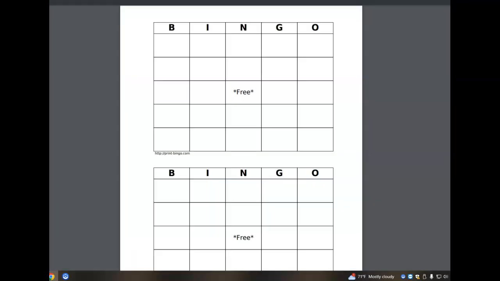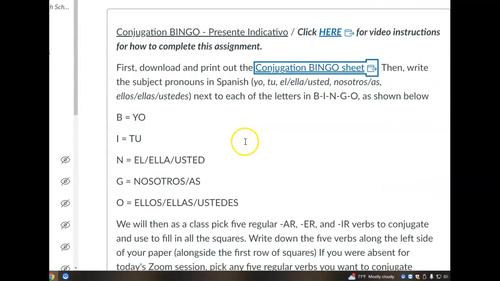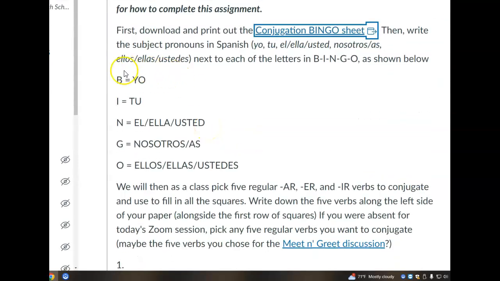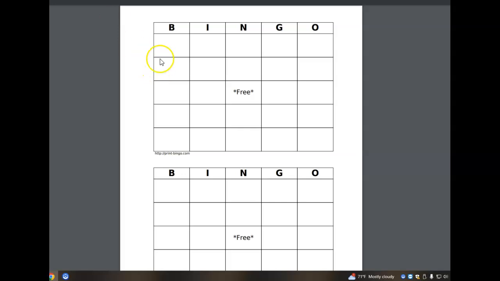And conjugate each of those verbs just as we instructed, changing the B-I-N-G-O in bingo with these subject pronouns, and then conjugate all 5 of your verbs in the yo form, in the tú form, él, ella, nosotros, ellos, ellas, ustedes.